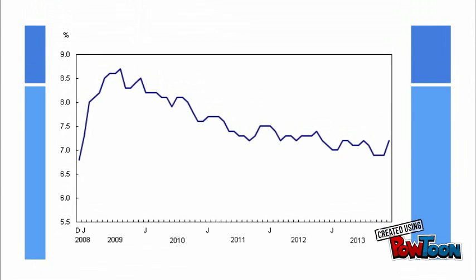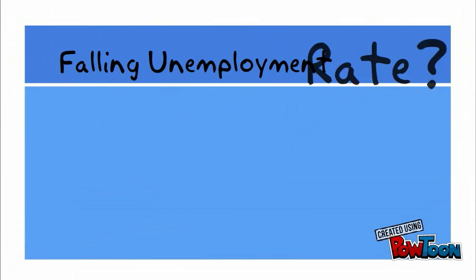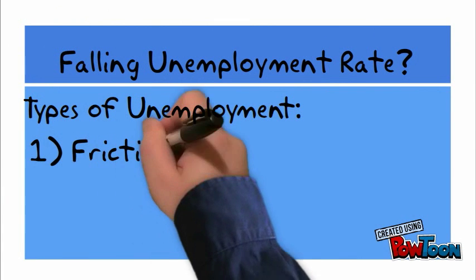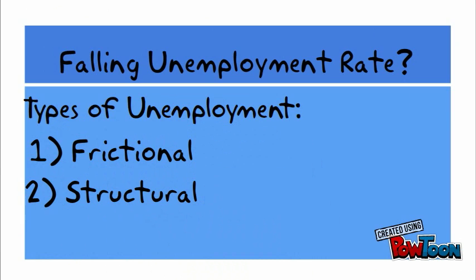This chart shows the unemployment rate between the years 2008 to 2013. As you can see, it is falling over that time. But why? The falling unemployment rate was not caused by frictional unemployment, which is the time it takes for someone to move from job to job. And it was not caused by structural unemployment, which is seen when the skills of the workers do not match the skills demanded by the economy. So it must have been caused by some other type of unemployment.